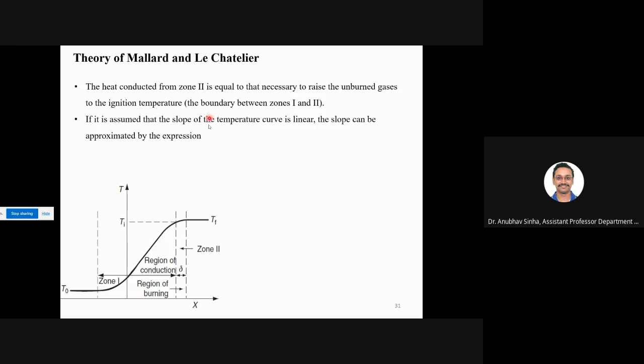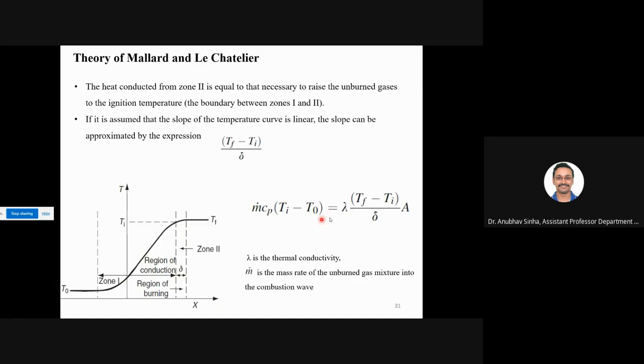As I showed you, we have two zones, zone 1 and zone 2. Now here we have a major assumption that Ti to Tf varies linearly. So I can say that the slope is of this form, delta T by delta, where delta is the flame thickness. Then I use the equation we showed in the last slide: the heat lost by the flame is the heat gained by the unburned gases, where lambda is thermal conductivity and m dot is mass flow rate.